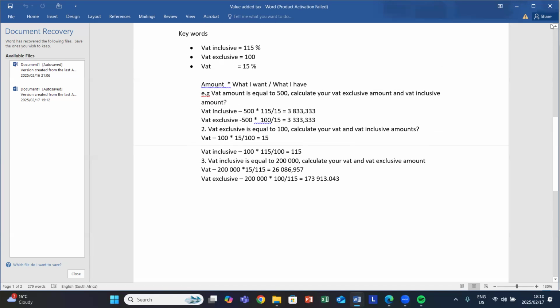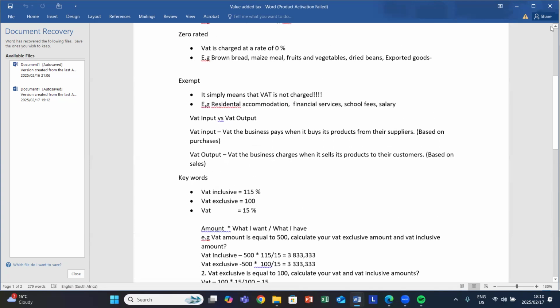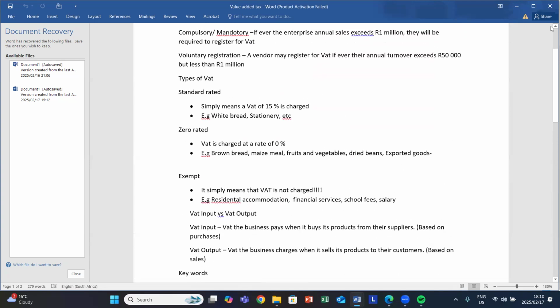And then we dealt with the different types of supplies, which are standard rated, zero rated, and lastly, exempt. And then we said that you should also know the significant difference between input and output VAT. And lastly, know the keywords, which are input VAT, output VAT, and your VAT.